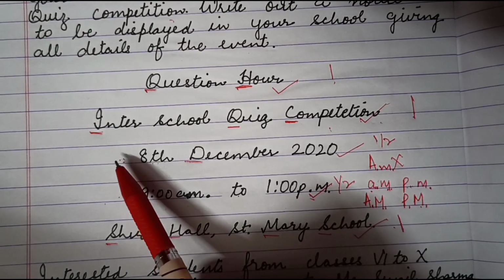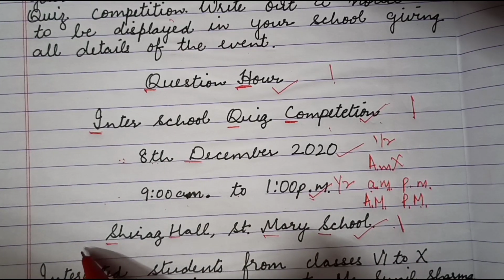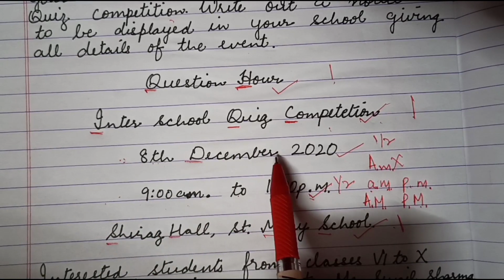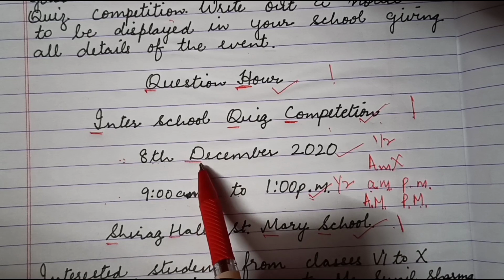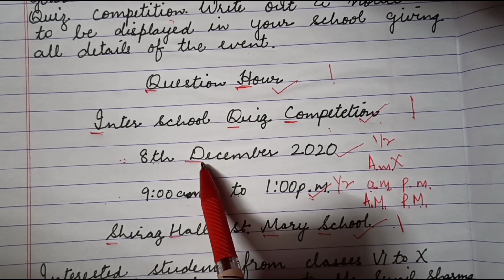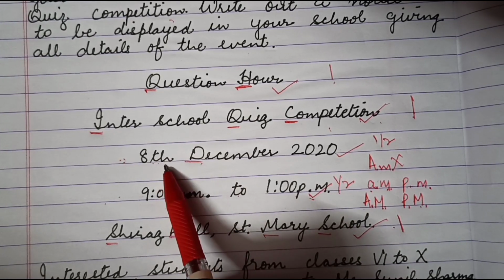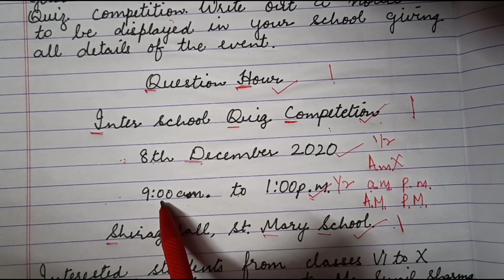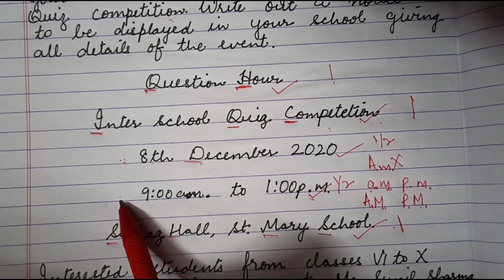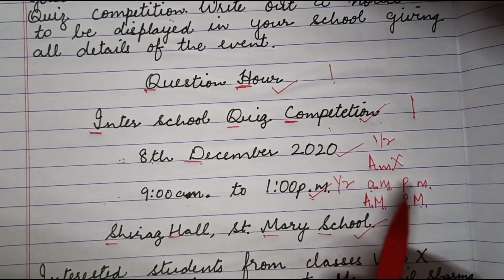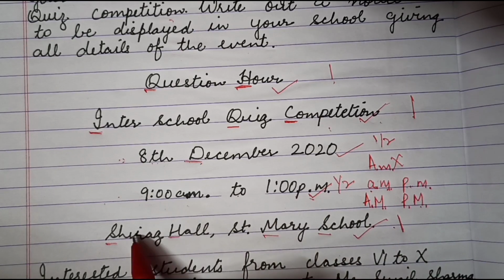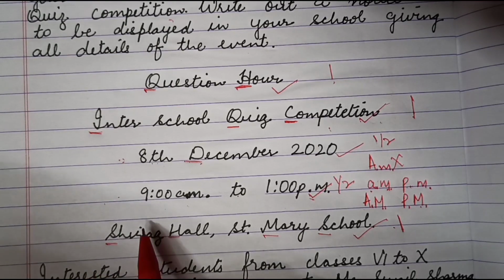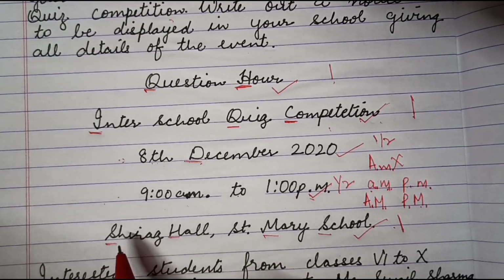Again, I'm repeating, on, from, at should not be mentioned before date, time and venue. While writing date, you will not put a comma after the month. The first letter of your month should be capital. TH should be touching the line. While writing time, from should not be there. AM and PM should be written in correct format. And while writing venue, at should not be there, and venue is always from a smaller to a larger place.